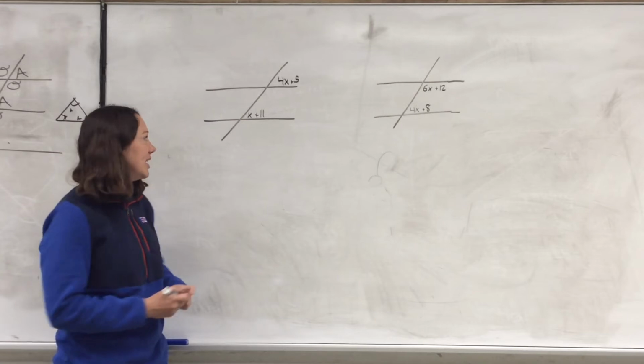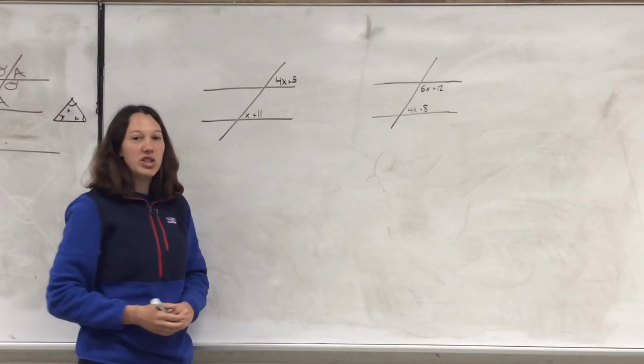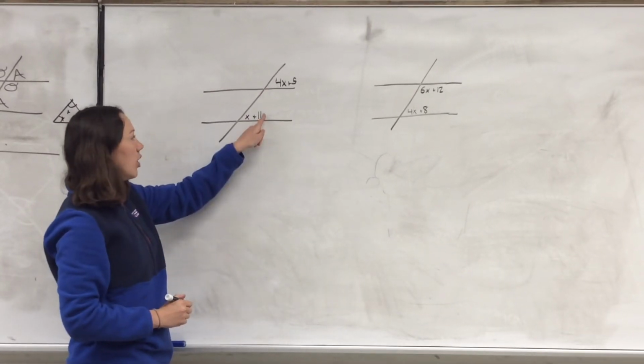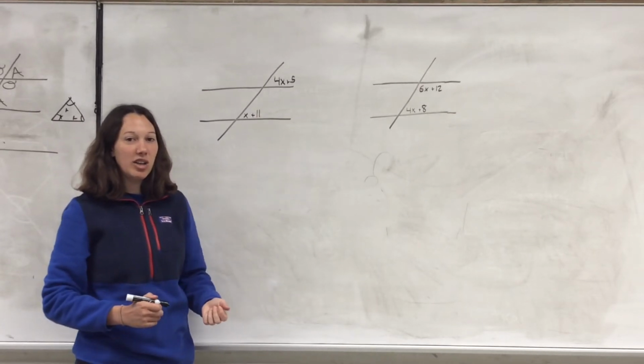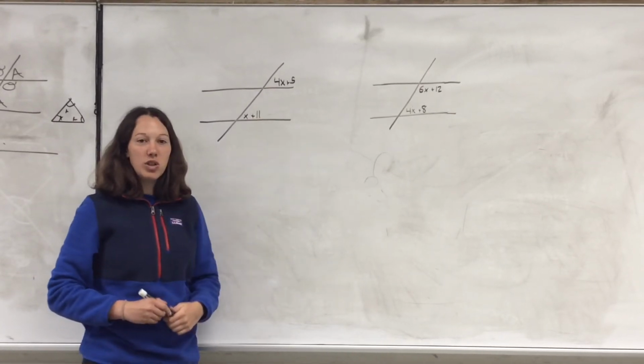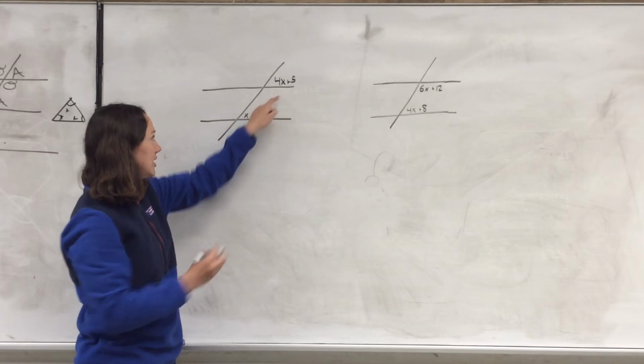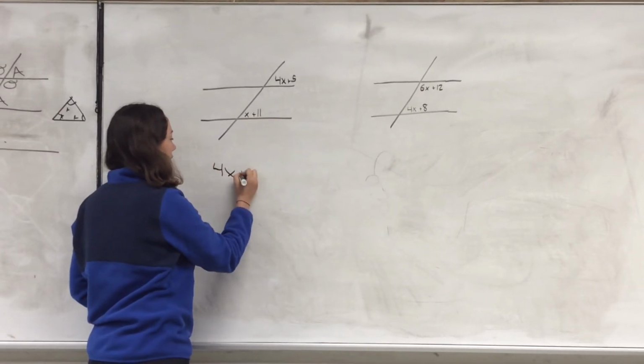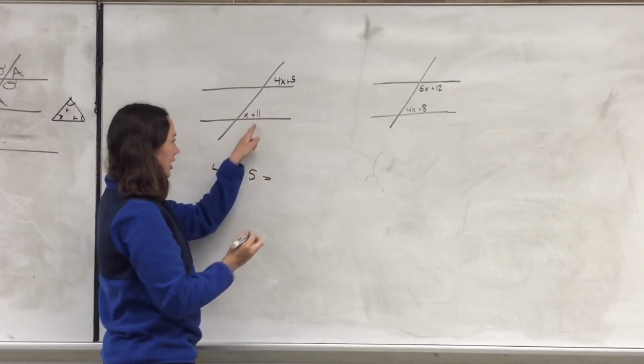Another way you can look at it is that you have an acute angle, which is less than 90 degrees, and you also have an acute angle, which is less than 90 degrees. If you have two acute angles, you can just set them equal to each other. So I'm going to say 4x plus 5 equals x plus 11.